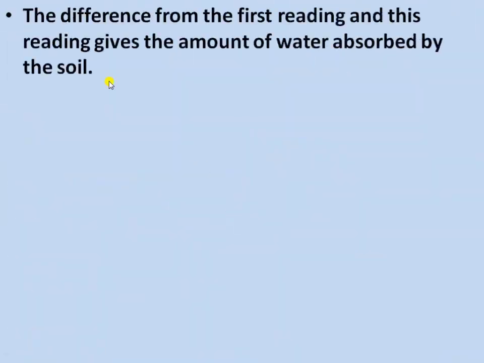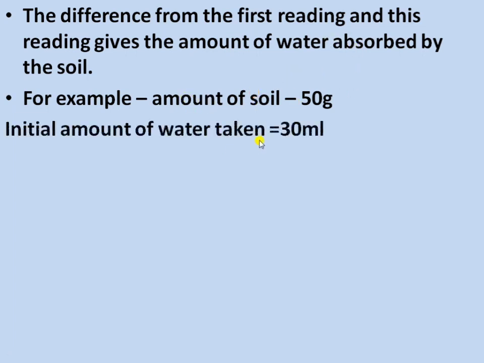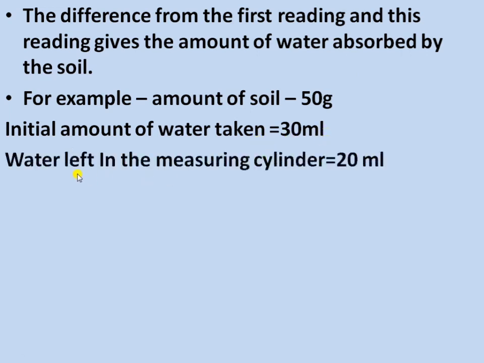Next is the difference from the first reading, and this reading gives the amount of water absorbed by the soil. For example, the amount of soil that you will take is 50 gram. The initial amount of water taken is equal to 30 milliliter. Then the water left in the measuring cylinder is equal to 20 ml.